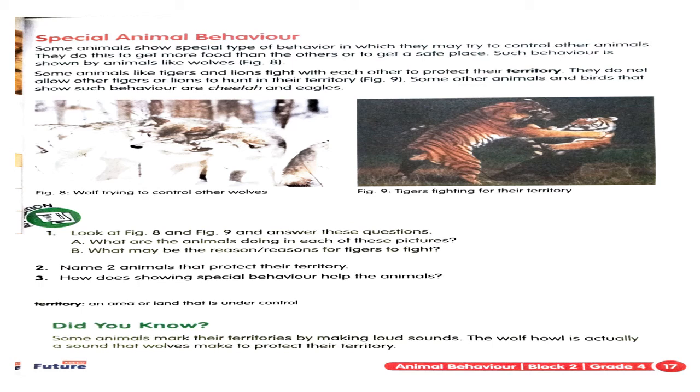Okay, children. So now you have understood what is special animal behavior, what is animal behavior, and how they live, how they survive, how they protect themselves and other animals, how they help each other in the wild forest. There are so many dangers and so many wild animals attacking the weaker animals, and in spite of all these, they protect each other and find some way to stay safe and to live. That is called the survival of animals.